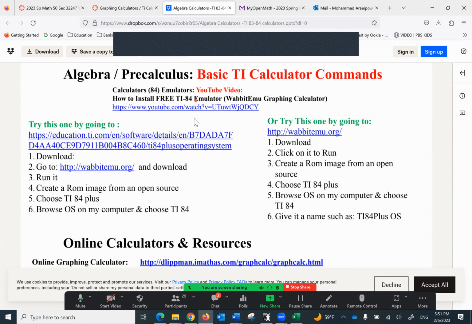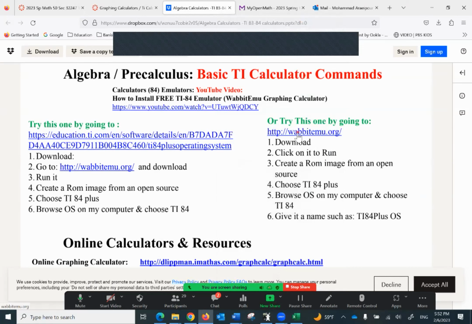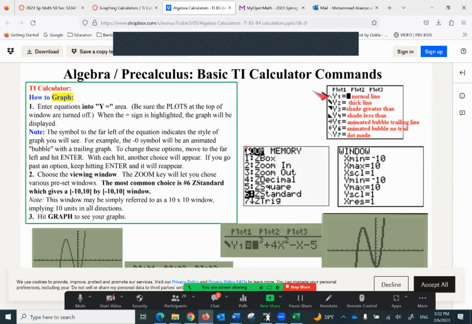You can go to YouTube video, see if you can learn how it works, and if need be, call the tech support, see if they can help you. But if it works, it'll look like this, okay? And it's just a regular calculator. Honestly, sometimes it's very difficult to make it work, so you got to figure this out.